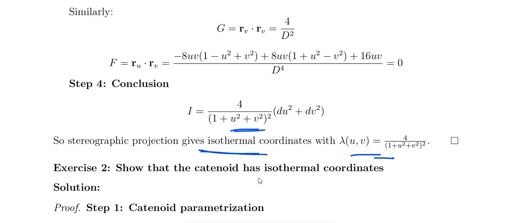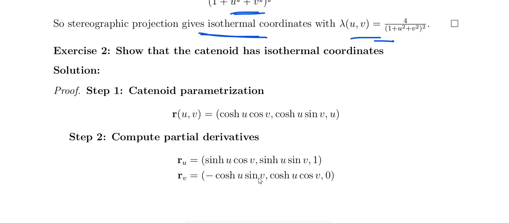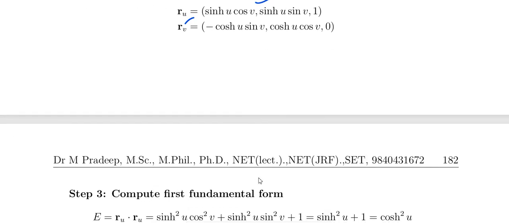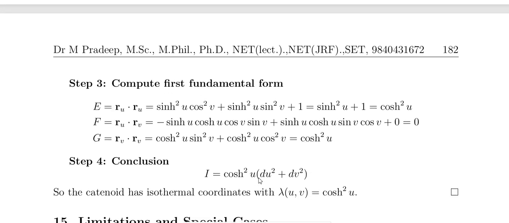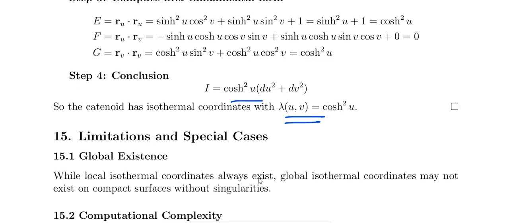The calculation work is a bit difficult, that is just differentiation. Otherwise you have to memorize it. And the catenoid as an isothermal coordinate: the catenoid's parametric form is this, ru, rv. So we apply our first fundamental formula and see whether we can write lambda into something. If you apply the first fundamental formula, I equals cosh. We already gave these results earlier. Okay, this is the problem case, that's all.